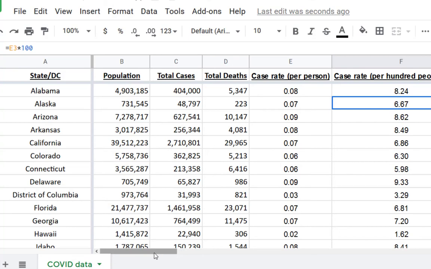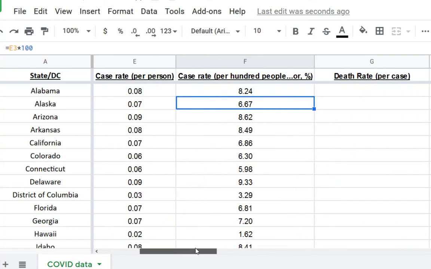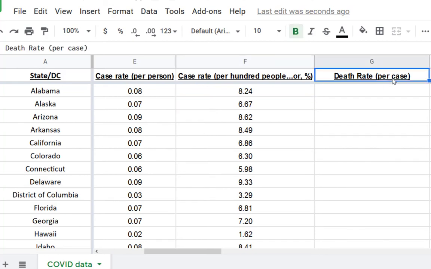Now let's look. We're going to scroll over this way, and you may have noticed something. I've set up the spreadsheet with what's called freezing rows. We're actually keeping the states here so you can keep watching the death rate per case. So this is still going to be a per capita.